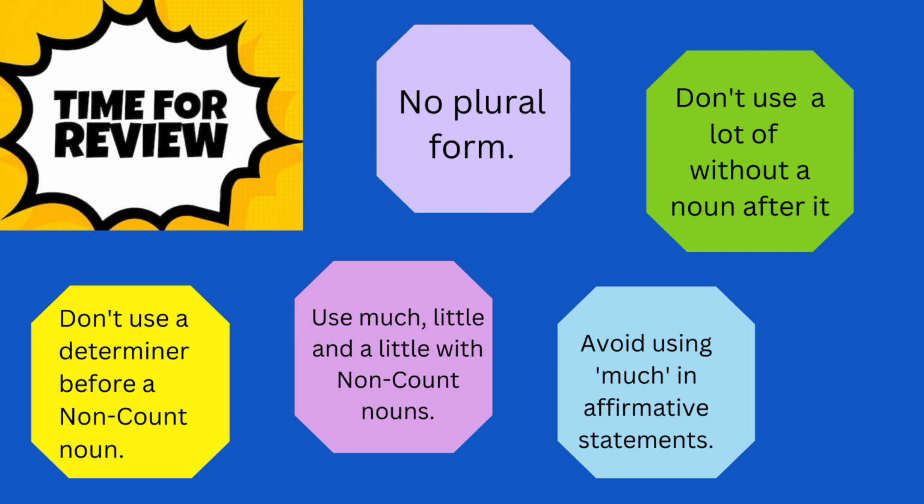Okay, next, don't use a determiner before a non-count noun. It means that you never use articles, demonstrative adjectives directly with a non-count noun. You use them in the form of quantifying phrases. Next, use much, little and a little with non-count nouns. So I already explained that whenever you want to use much, little and a little, you can only use them with non-count nouns. Never use them with count nouns. For count nouns you use many, few or a few. Okay, so make sure, and when you are confused between many or much, you can also use a lot of.